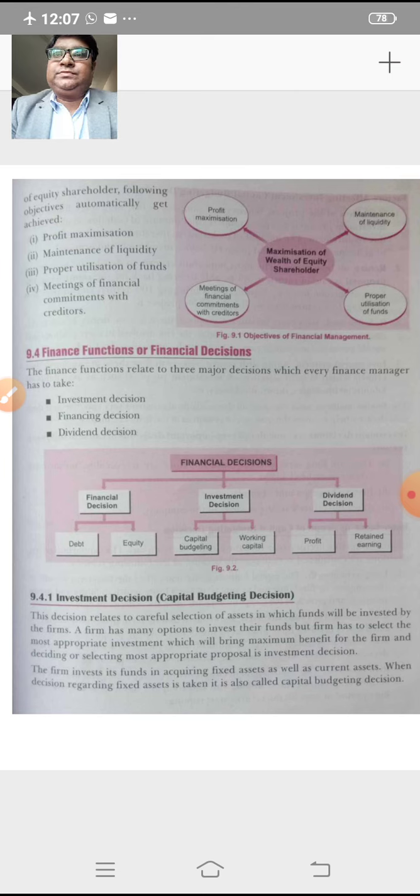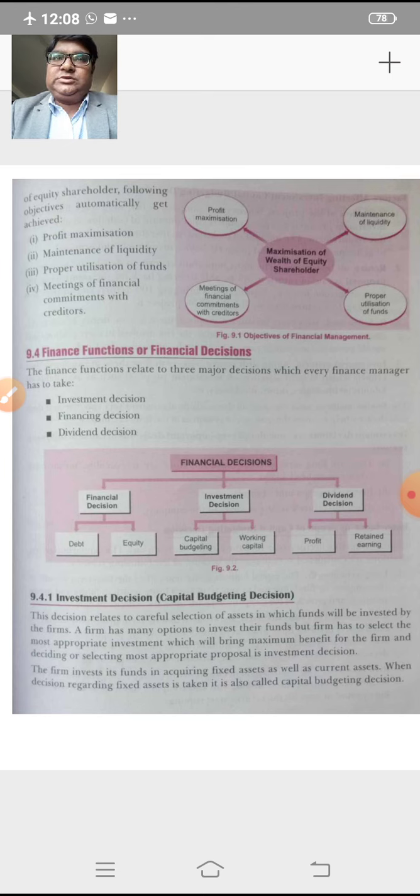So in order to maximize the wealth of equity shareholders, the financial management takes various decisions in organizations, so that the increase in shareholder wealth can be maintained. The various financial decisions taken by the financial management are: number 1, investment decision; number 2, financing decision; number 3, dividend decision. So these are the three major financial decisions taken by the financial management.